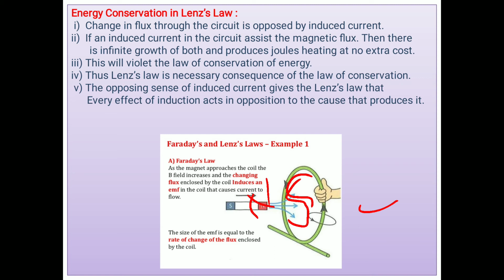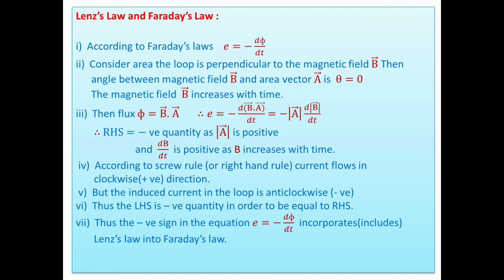Thereafter, we are going forward. Another thing: what is the relation between Lenz's law and Faraday's law, or how Faraday's law includes or incorporates Lenz's law? According to Faraday's law, we know that E equals minus d phi by dt.